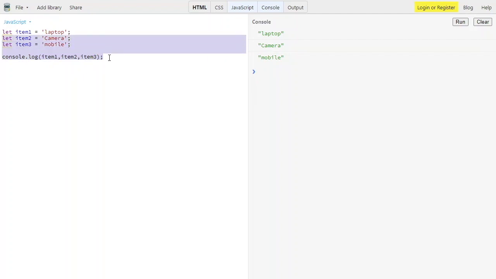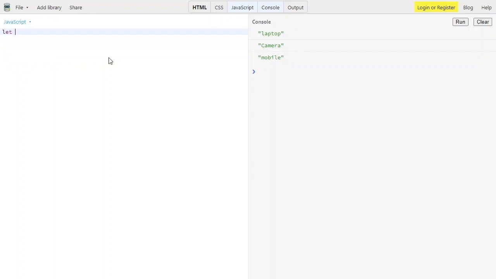Let me show you how we can assign the same values in an array. I'm assigning let items equal to, then opening and closing square brackets, with the values laptop, camera, and mobile.